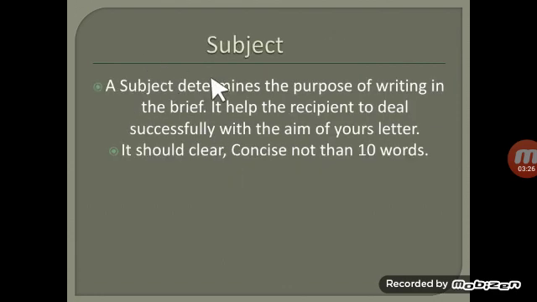After that, subject, which is optional. The subject determines the purpose of writing in brief. It helps the recipient deal successfully with the aim of your letter, and it should be clear, concise, not more than 10 words.